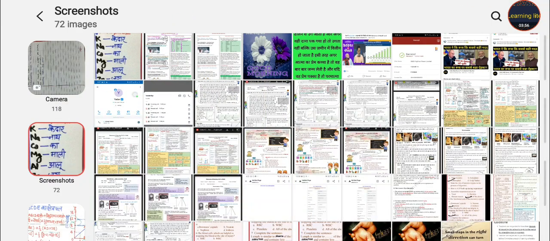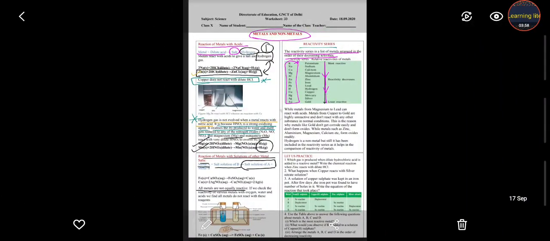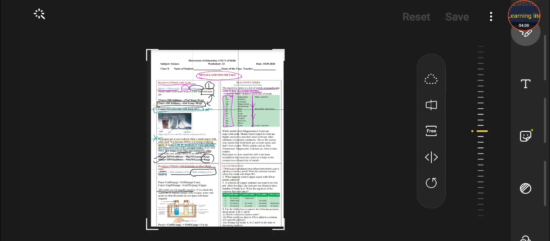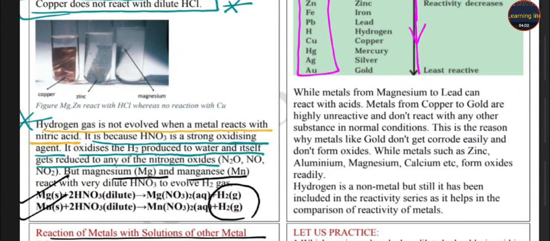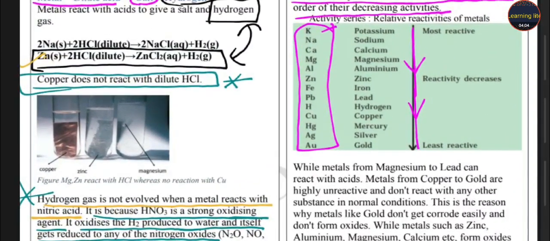When we move from top to bottom, their reactivity decreases. So you have to remember this reactivity series by this line very easily. Let's move back to our worksheet, students. Okay. Metals from magnesium to lead.